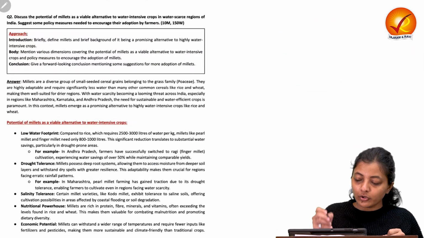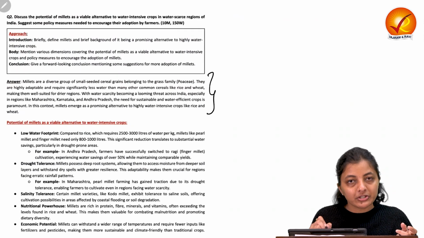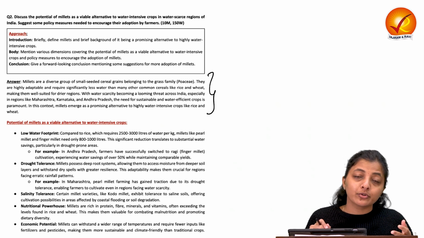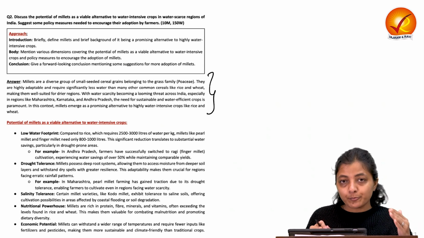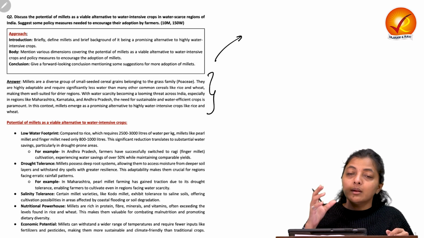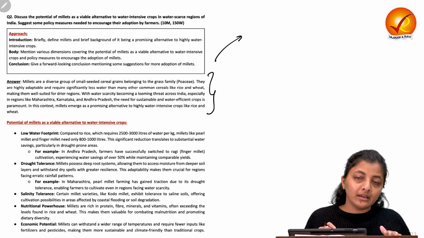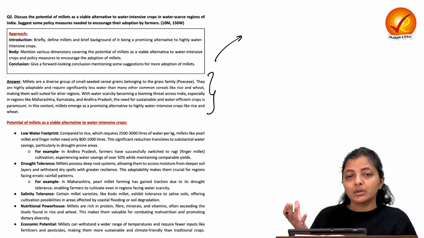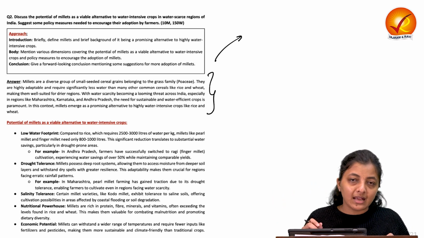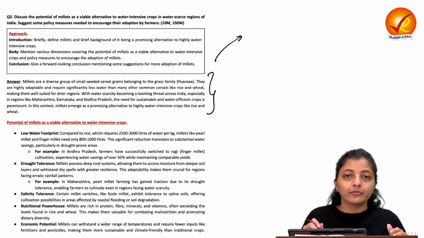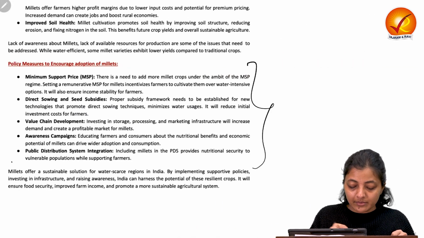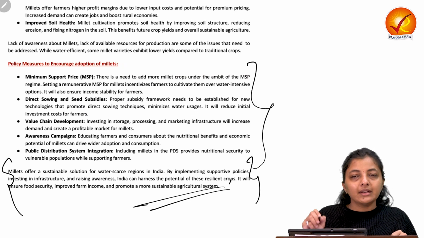Okay. Moving on to the model answer, starting with the definition of millets. You can write some data, that India is the largest producer and the second largest exporter of millets. You should also know the distribution pattern in India, and on the global scale, the regions where millet production is high, etc., from the prelims point of view as well. Okay. Then coming to the potential, then policy measures, then finally the conclusion.